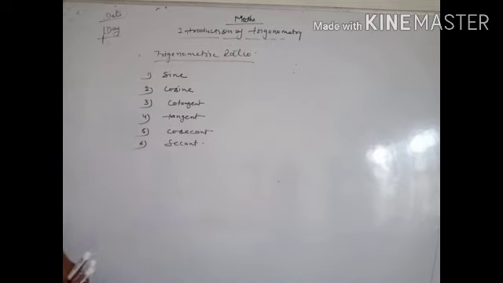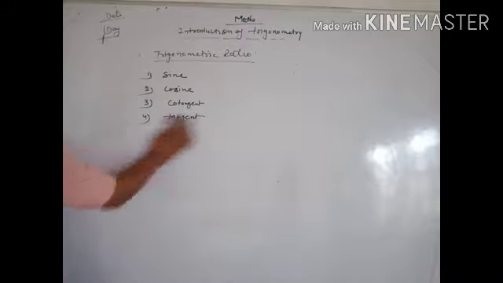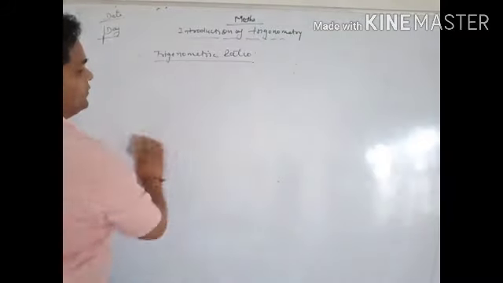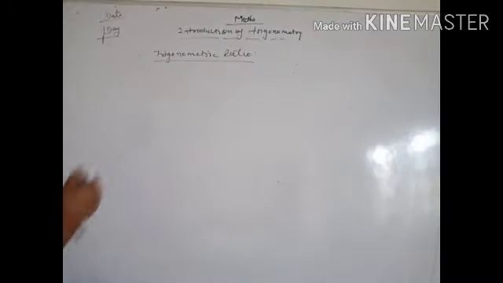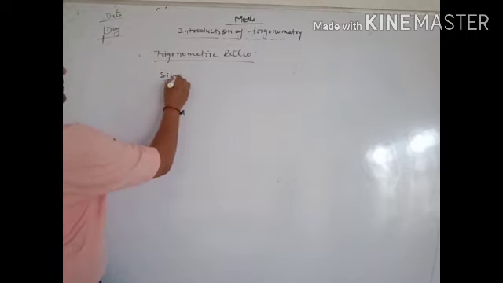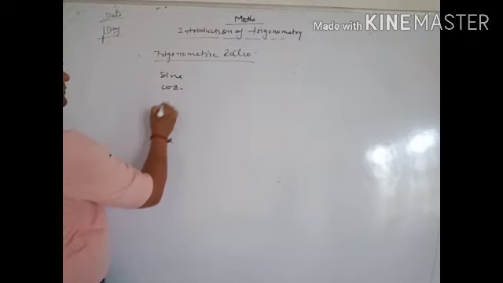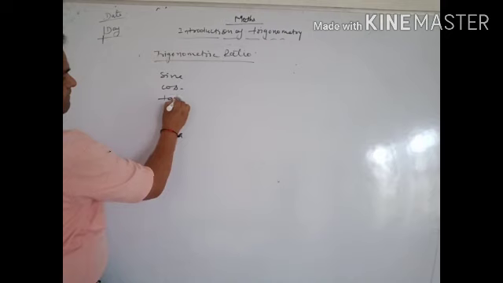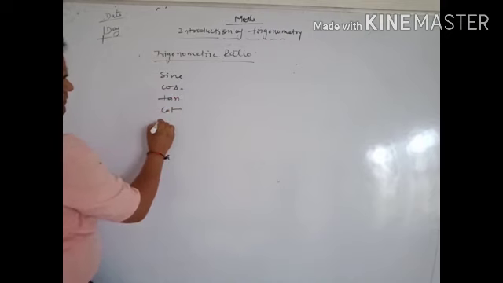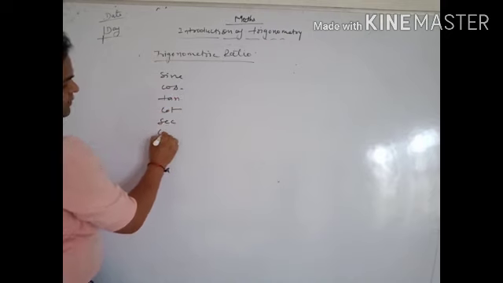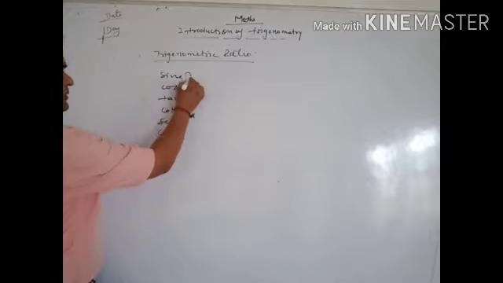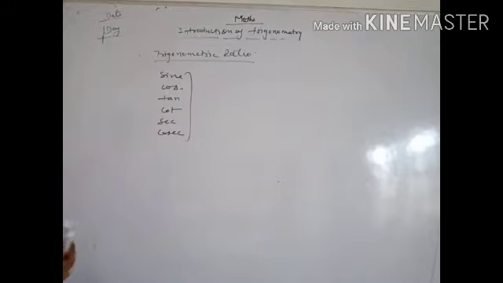Now we write their simple names. Generally we will use sin, cos, tan, cot, sec and cosec. It is a nickname of the T ratios.